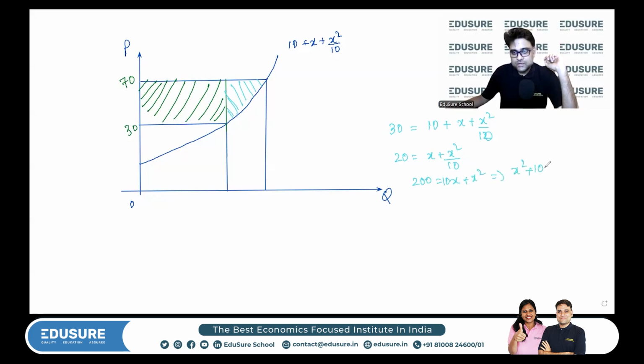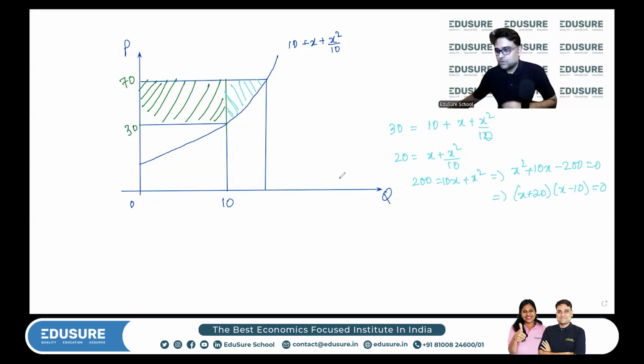x square plus 10x minus 200, so (x plus 20) into (x minus 10) is equal to 0. So this is equal to 10, because x is either equal to minus 20 or 10. So obviously minus 20 is impossible.